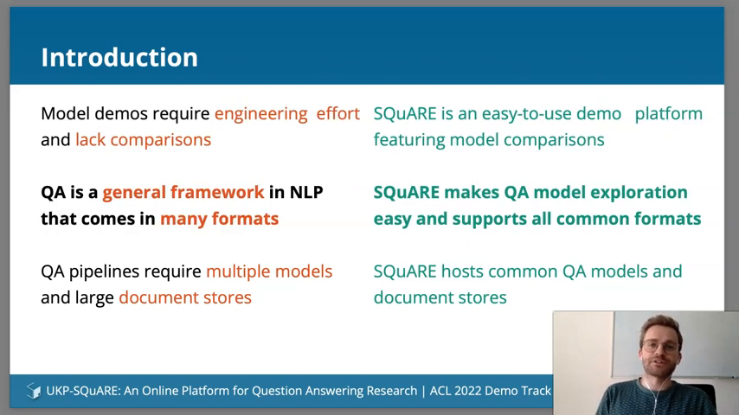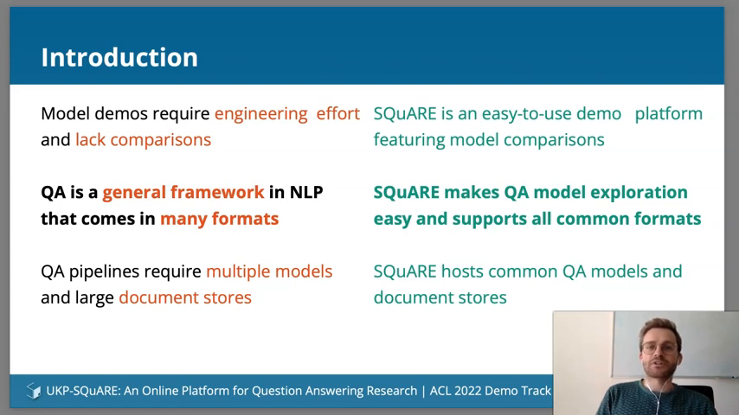Another reason for SQuARE is that question answering has become a general framework in NLP. Many tasks can be framed in a question answering setting, and QA tasks exist in many formats like span extraction, multiple choice. Therefore, a question answering platform allows to test many capabilities that NLP systems require today.